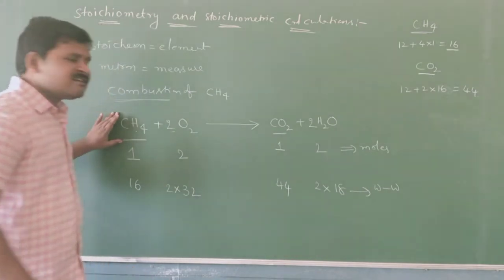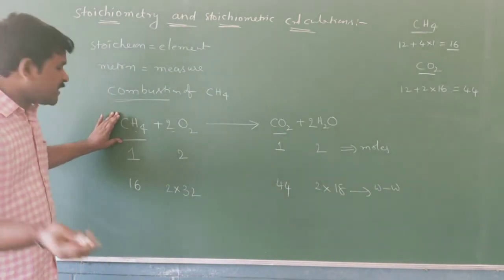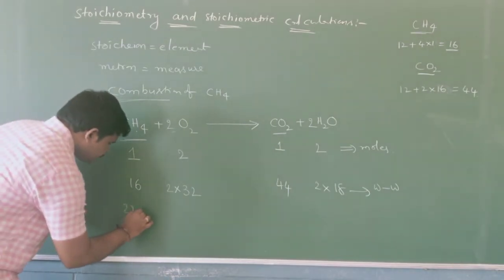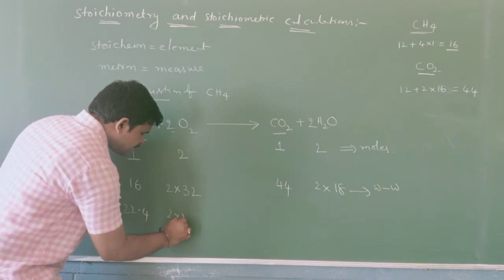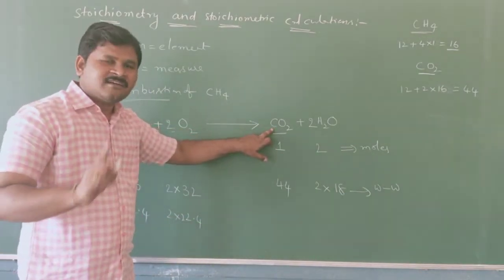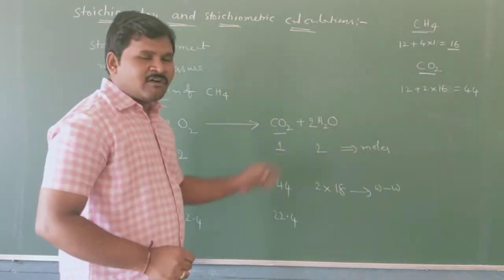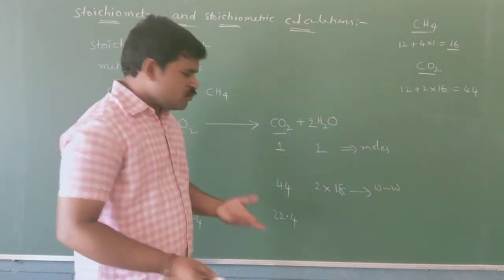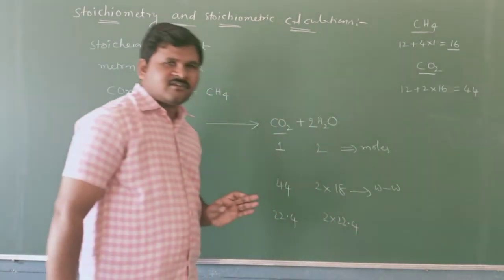Here, how many moles of CH4? 1 mole. So 1 mole occupies 22.4 liters. How many moles of O2? 2 moles. So that's why 2 into 22.4 liters. How many moles of CO2 are we getting? 1 mole, so 22.4 liters of CO2. How many moles of H2O? 2 moles, so 2 into 22.4 liters.